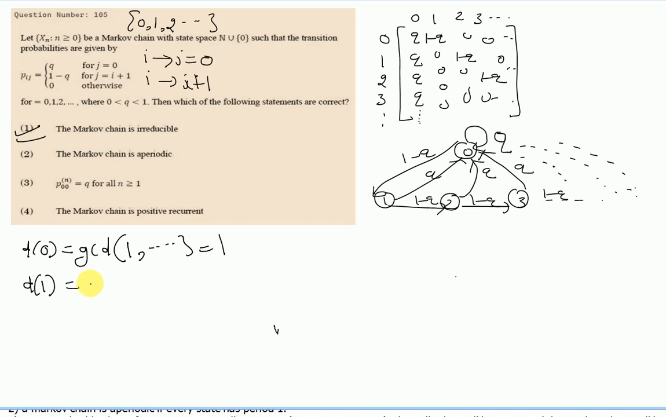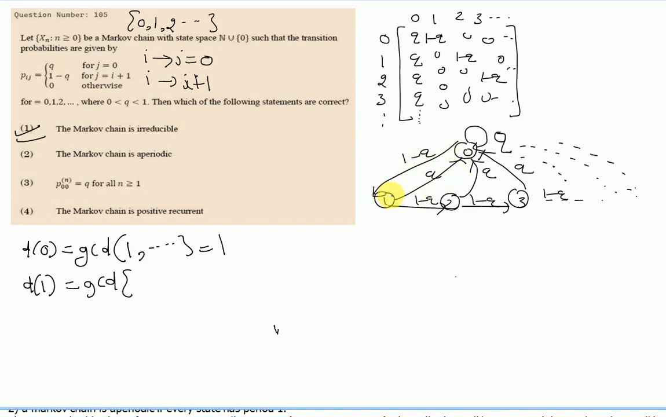If we want to find the period for state 1, again we need to take the GCD of all the numbers of steps by which we can get back to the state we were on. If we are on state 1, is it possible to get back to state 1 in one step? No, because there is no self loop present on state 1. But yes, in 2 steps it is possible to get back to 1.